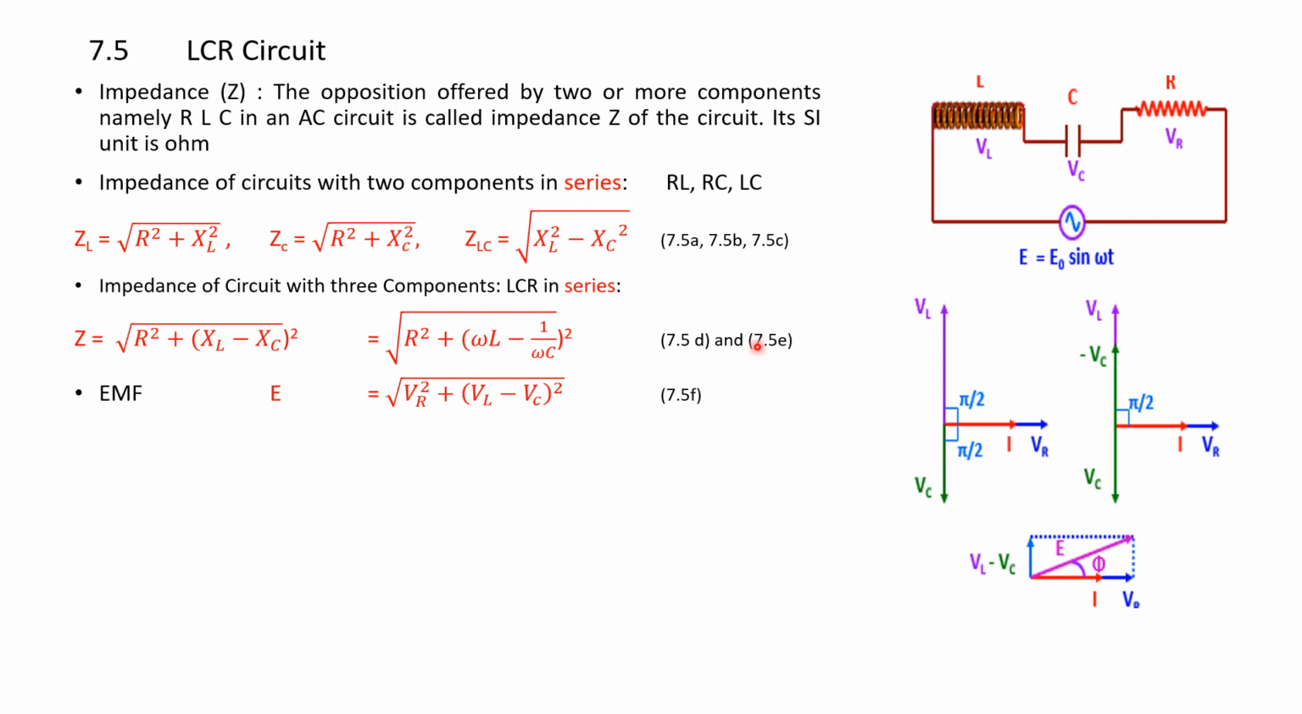Let us analyze the EMF E = E0 sin omega t. It is divided into three parts: the voltage across a resistor, VR, the potential drop across the capacitance, VC, and the voltage drop across the inductor L, VL. So VL across L, VC across C, and VR across R. This is given by EMF is equal to square root of VR square plus (VL minus VC) square.